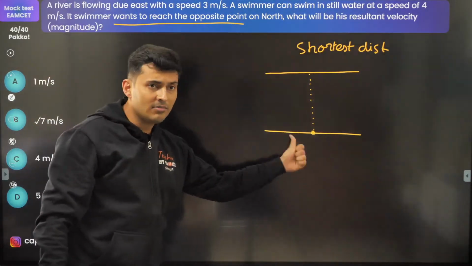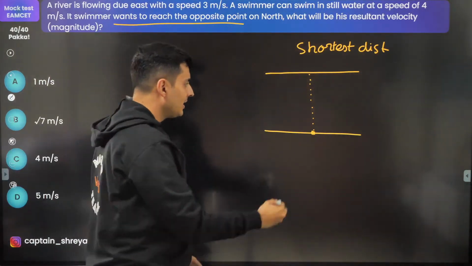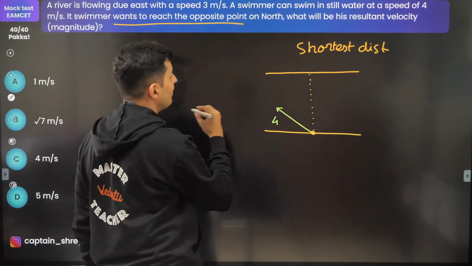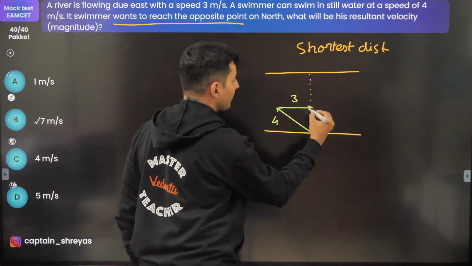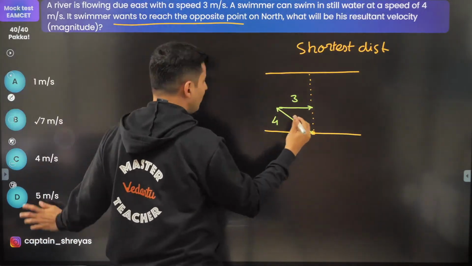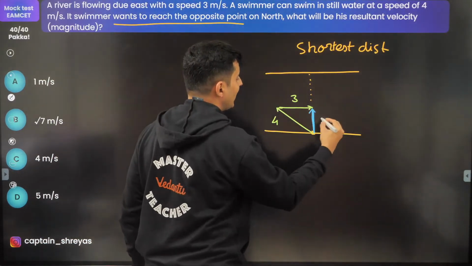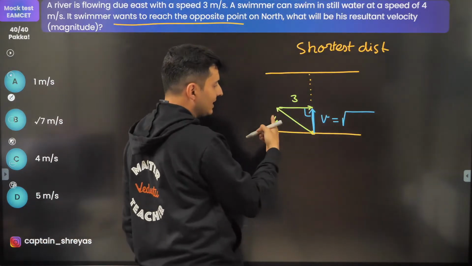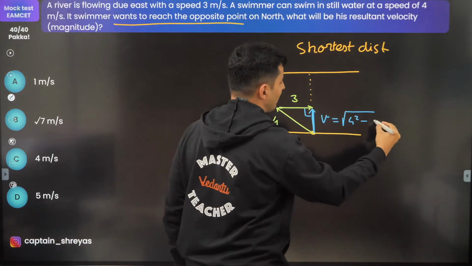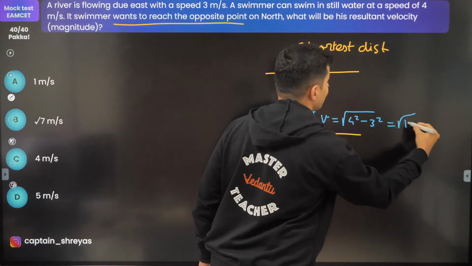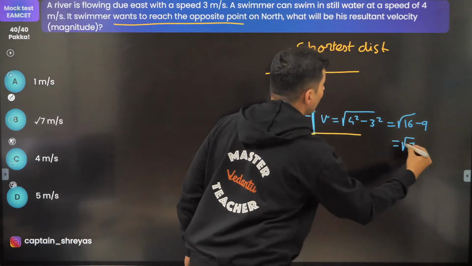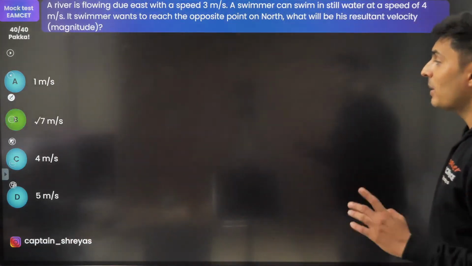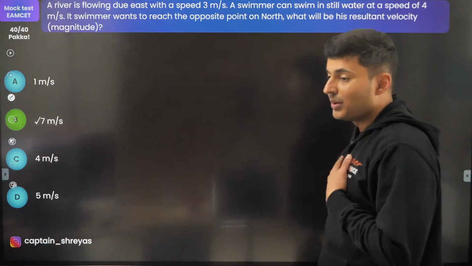So he will aim the direction of the velocity towards this side. He will aim his own velocity, which is 4. The river velocity is 3, so that his resultant velocity is over here. Now Pythagoras theorem guys. Because this is 90 degrees, this is the hypotenuse, so 4 square minus 3 square, which is 16 minus 9, which is root 7. Root 7. A lot of people made a mistake. They said C. No, it is not C.